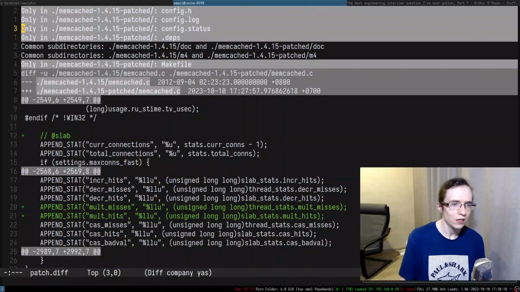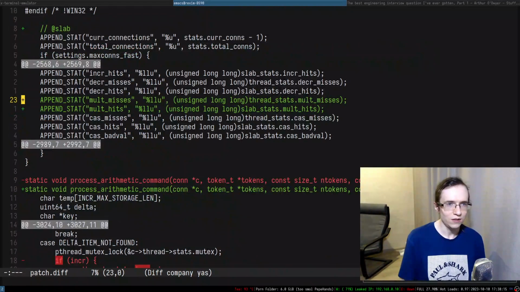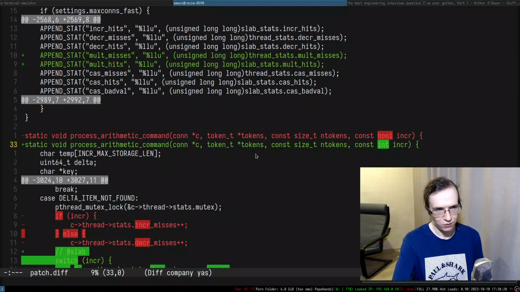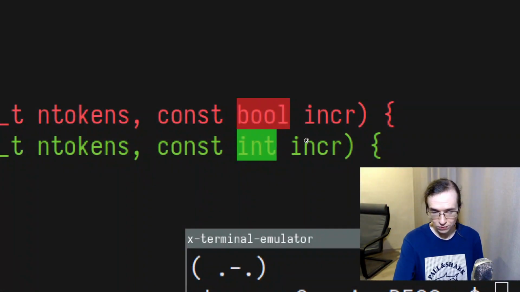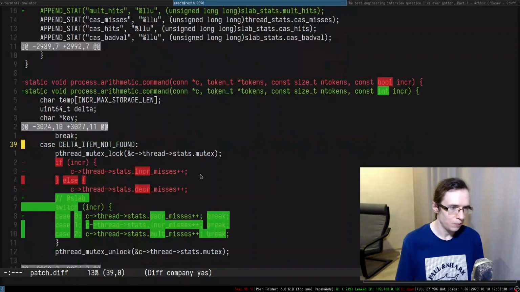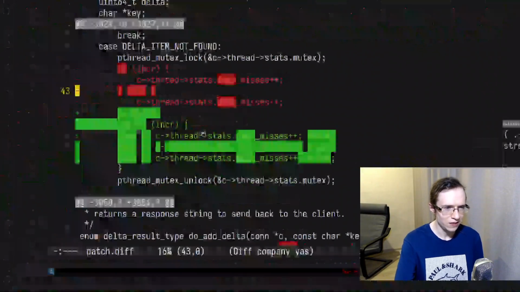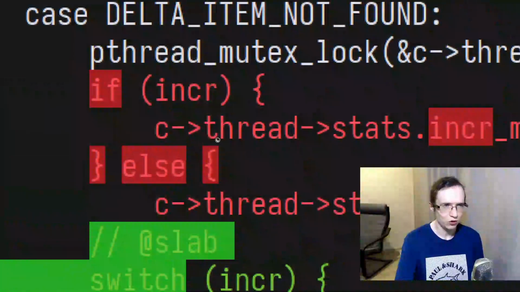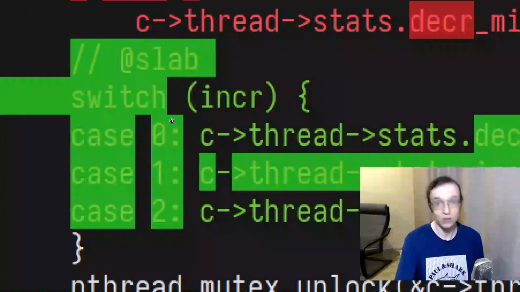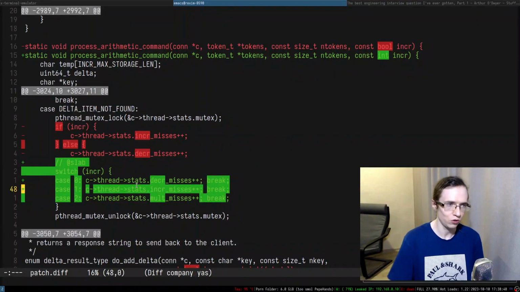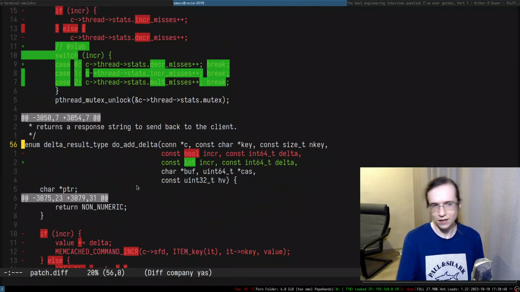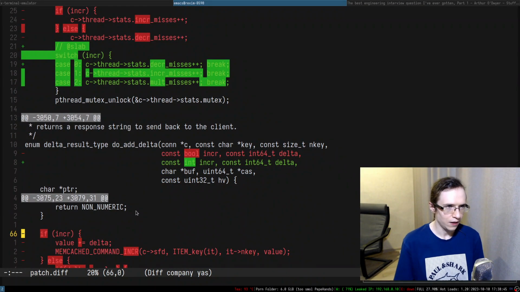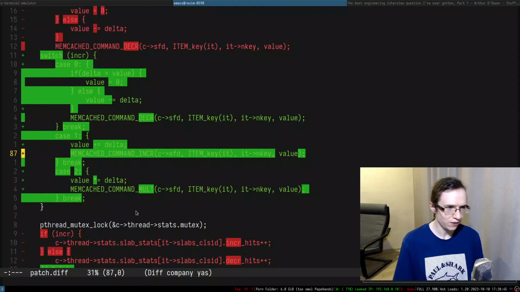So let's go here. Here we added a little bit of statistics. Then we modified process arithmetic command from Boolean to integer. That's quite important, because Boolean was simply increment or decrement, but now we can have multiplication. Here I transformed, it's kind of difficult to see because of the highlighting, if into switch case, because we support more operations than two. Again, Boolean to integer, and if to switch case transformation.